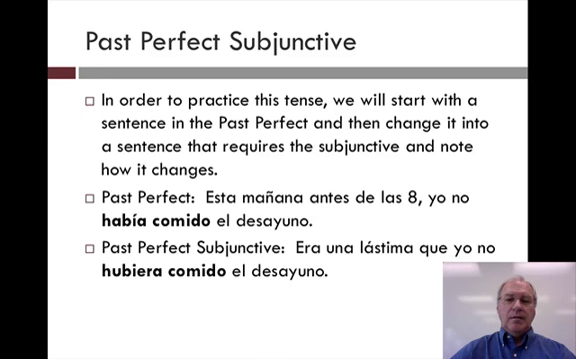Past perfect. Esta mañana, antes de las 8, yo no había comido el desayuno. This morning, before 8, I had not eaten breakfast. Past perfect. But this sentence now requires subjunctive. Past perfect subjunctive. Era una lástima que. Well, that's an expression that must always have subjunctive. It was a shame that. So we cannot use había comido anymore. We must say hubiera comido. Or era una lástima que yo no hubiera comido el desayuno. It was a shame I had not eaten breakfast.